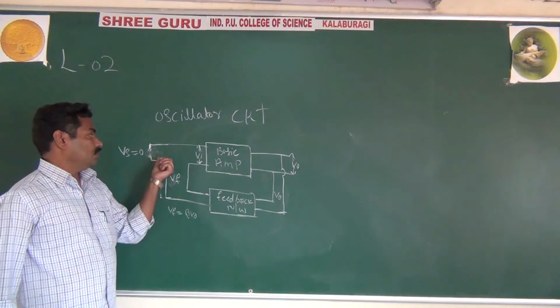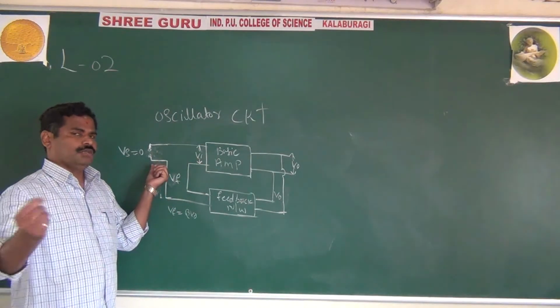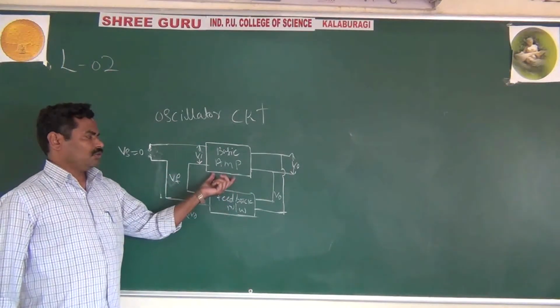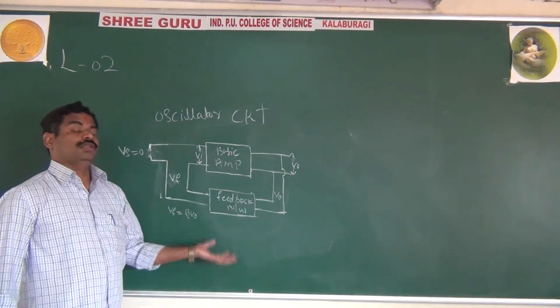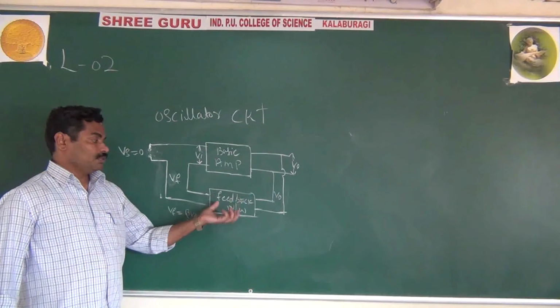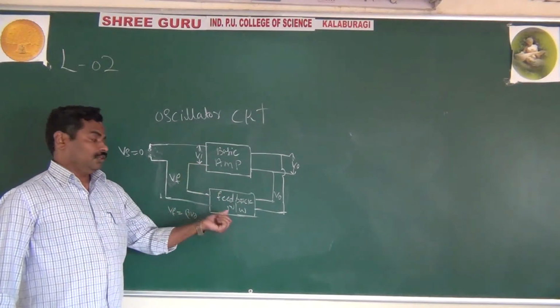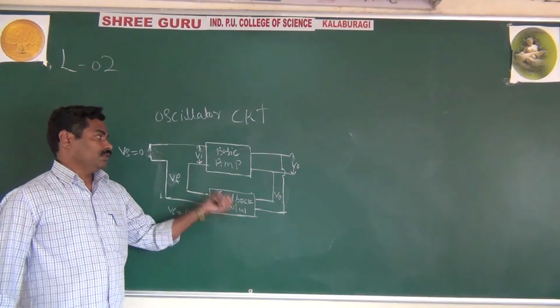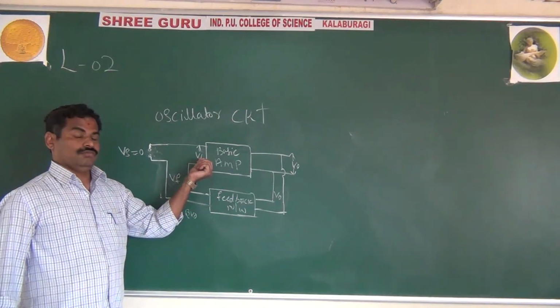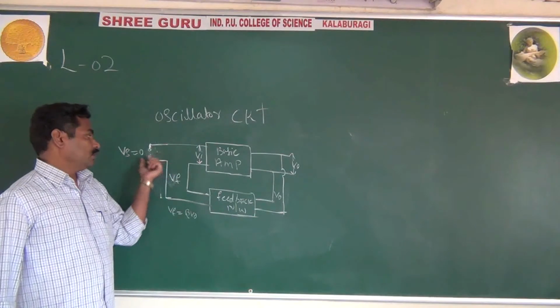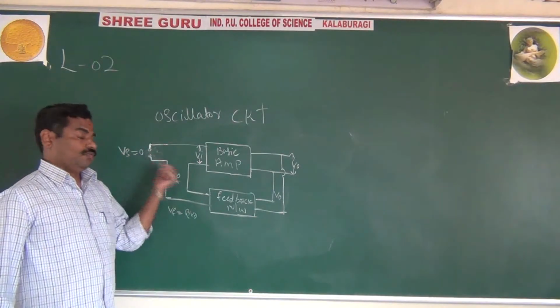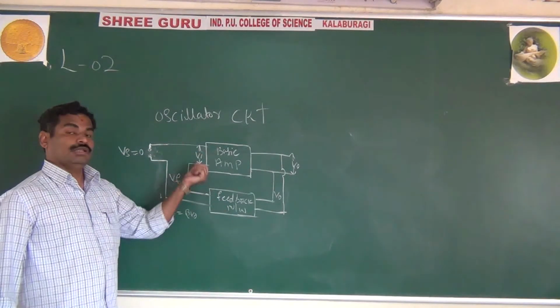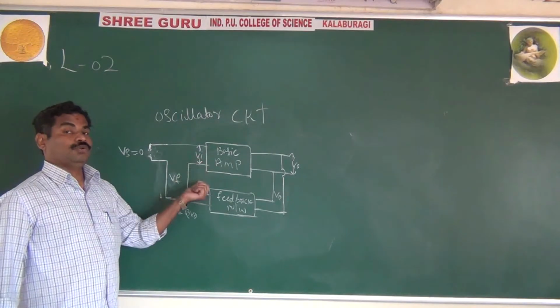As I said, you are not applying any input. The oscillator itself will give the input, because of the feedback network. The feedback network will give the input voltage. You are not applying any external input.